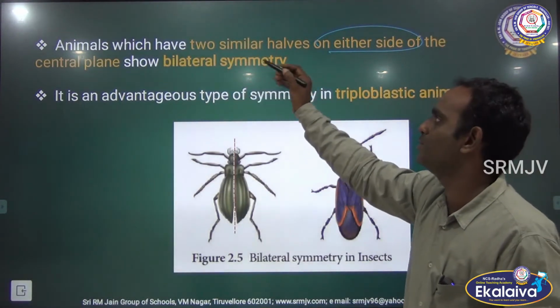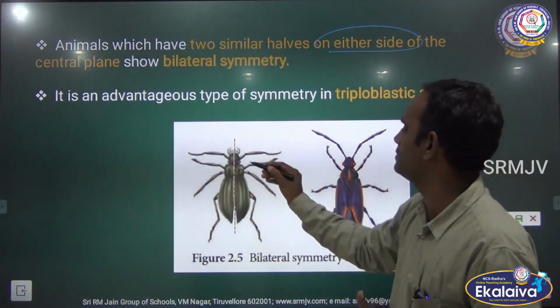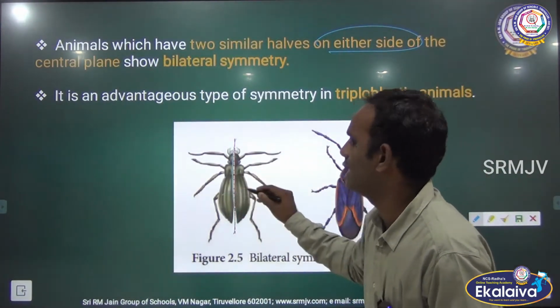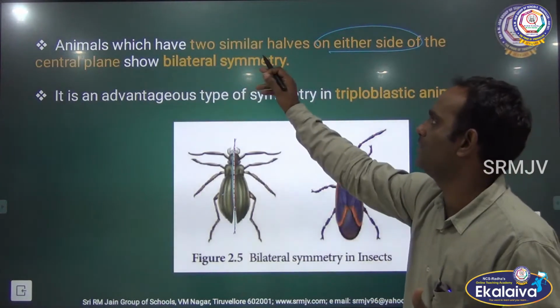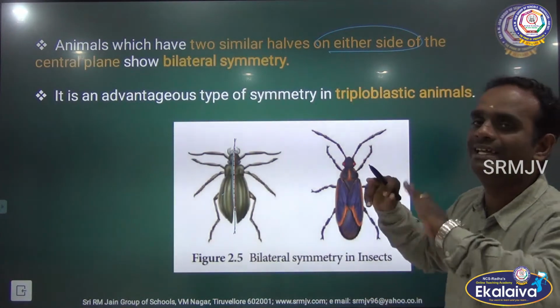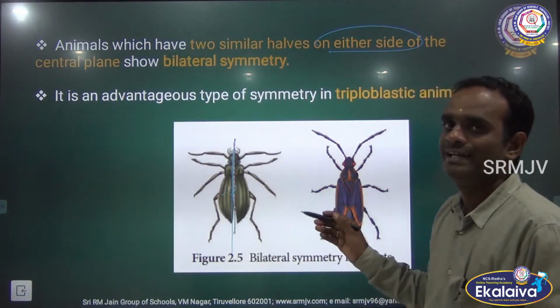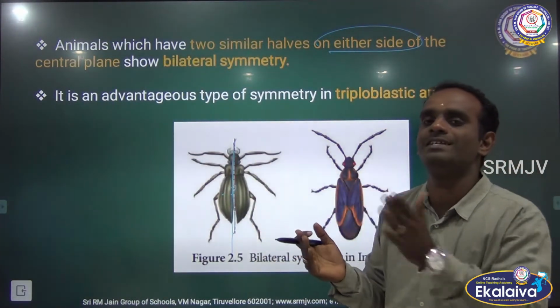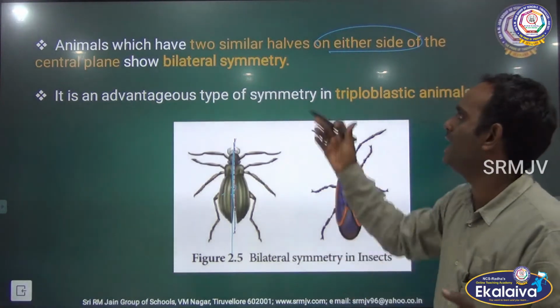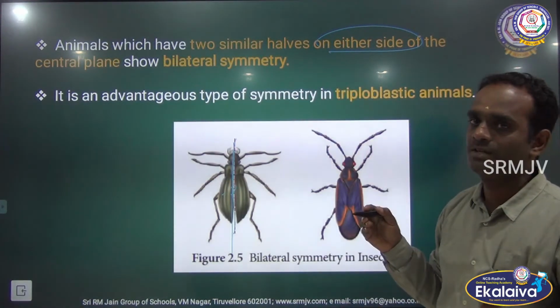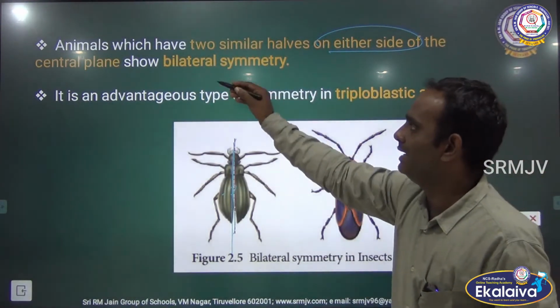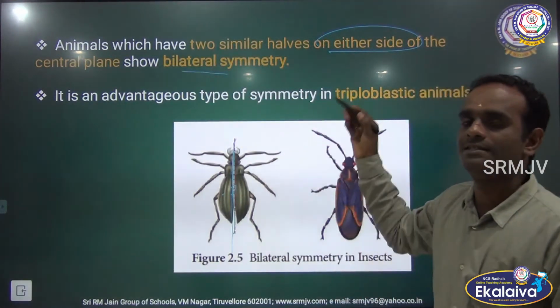Animals which have two similar halves, left side and right side. So animals which have two similar halves on either side of the central plane. This is the central axis, central plane. It divides the organism into two identical halves. Okay, that is called bilateral symmetry.